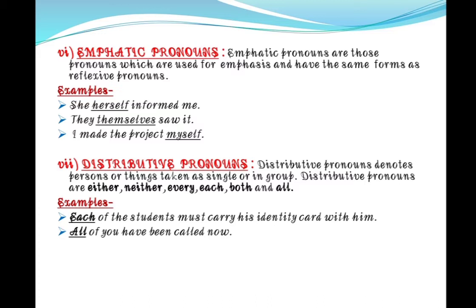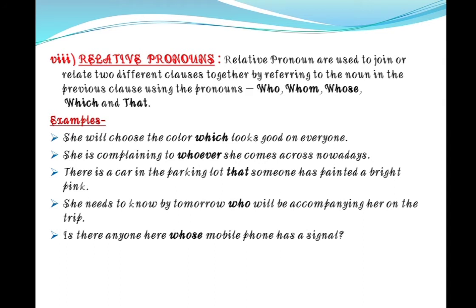Next, relative pronouns. Relative pronouns are used to join or relate two different clauses together by referring to the noun in a previous clause using the pronouns. Clause, children: principal clause and subordinate clause, which you can say dependent clause or independent clause.